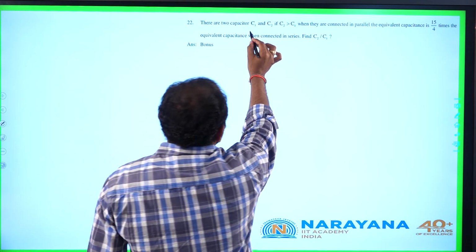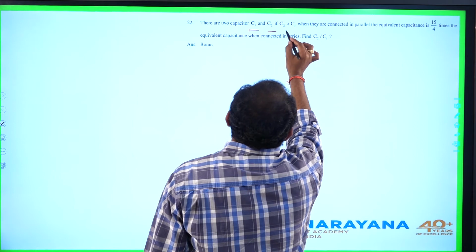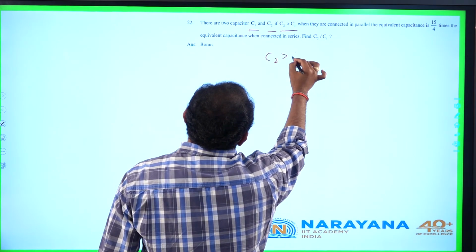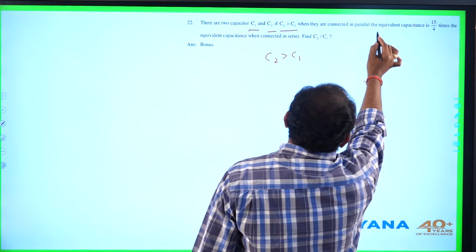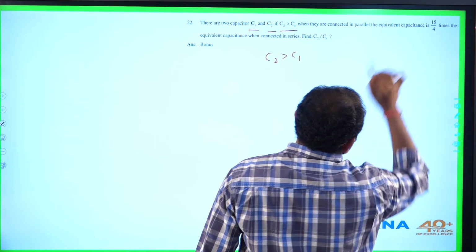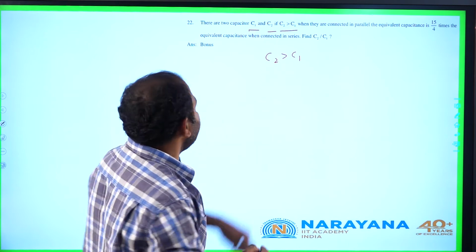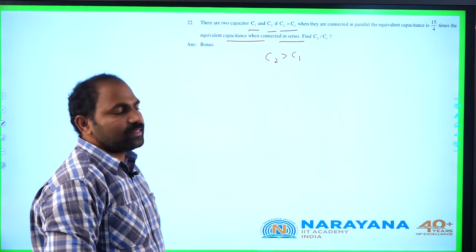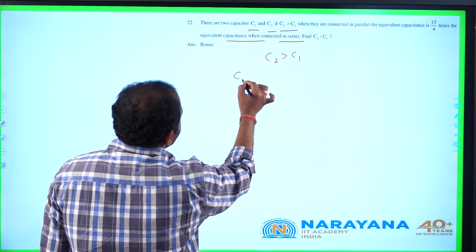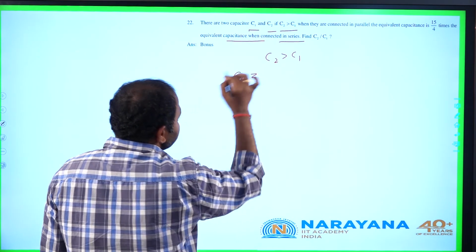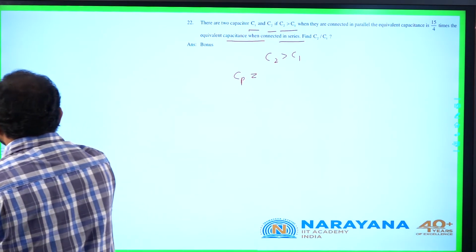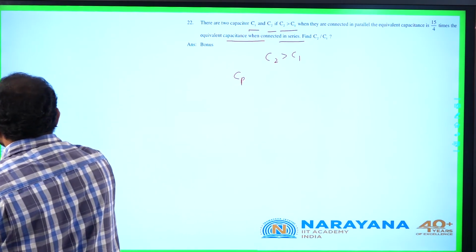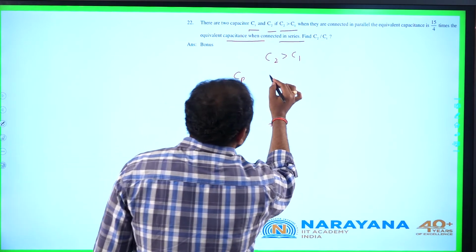There are two capacitors C1 and C2, given that C2 is greater than C1. When they are connected in parallel, the equivalent capacitance is 15 by 4 times the equivalent capacitance when connected in series. So it is given that effective capacitance in parallel combination is 15 by 4 times that in series combination.